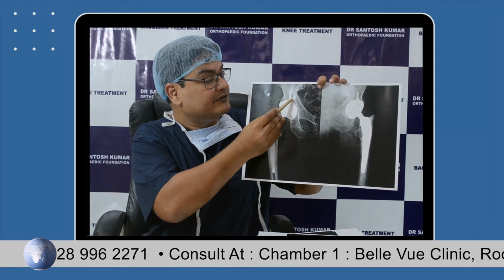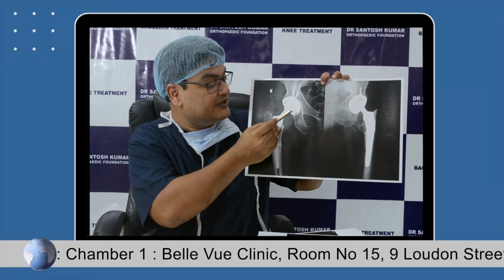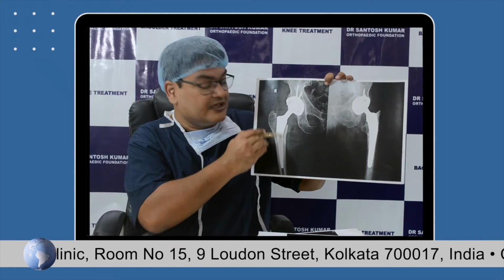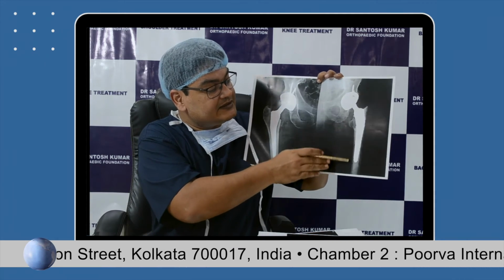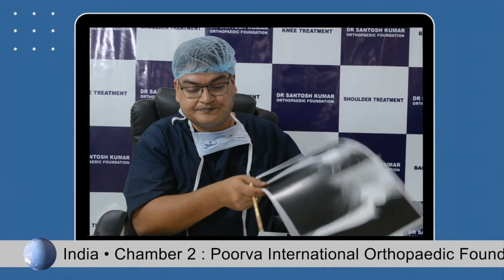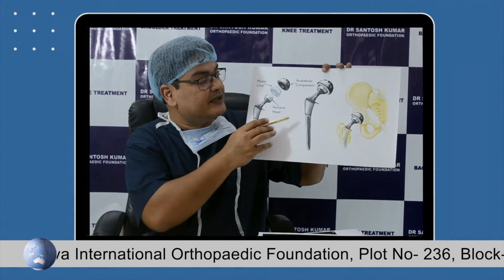The cup is fit with screws. These uncemented cups are fit with screws if needed, or can be press fit also, and this is also a stem which is put press fit. On the other side we can see that this is a cemented component in which bone cement has been used to fix the stem.